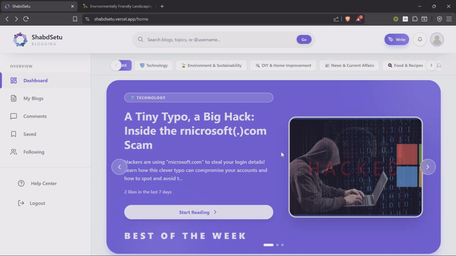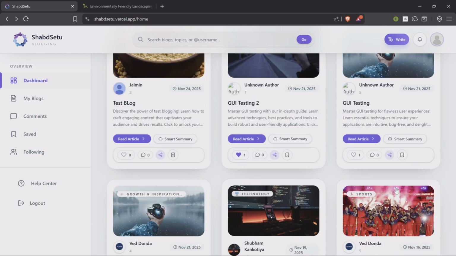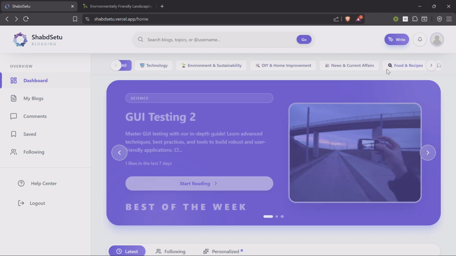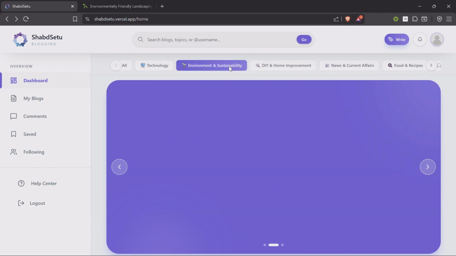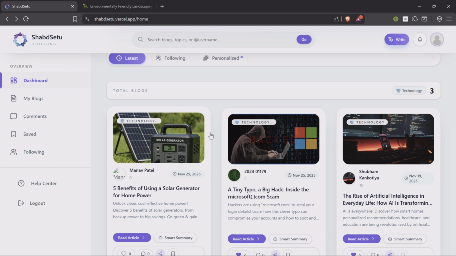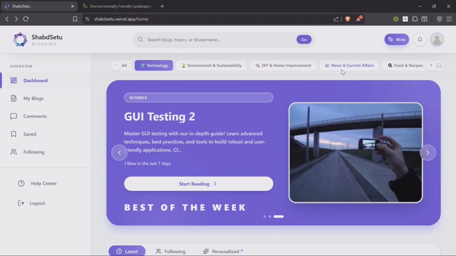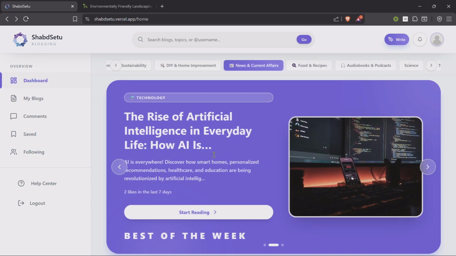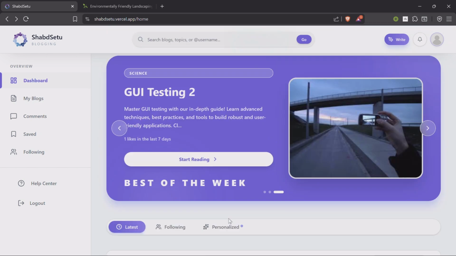On the homepage, in this all section, we get to see all of these blogs. Now by categorization, here we have interesting categories. By selecting one, we will only have blogs in that particular category, as you can see here. So this is just an interesting filter option right here. We can scroll left and right through these categories and we'll get the blogs included in that category.